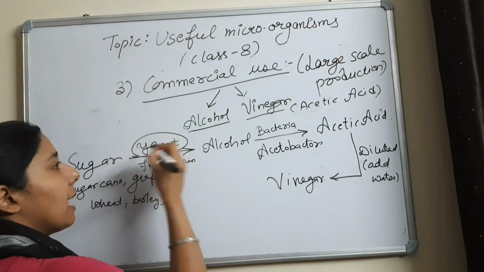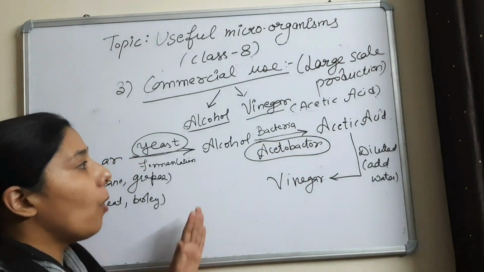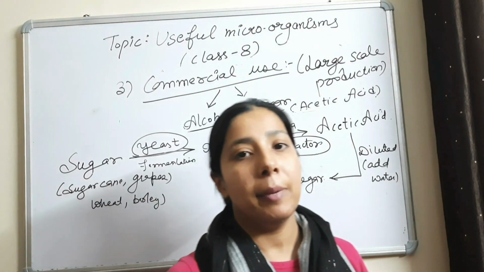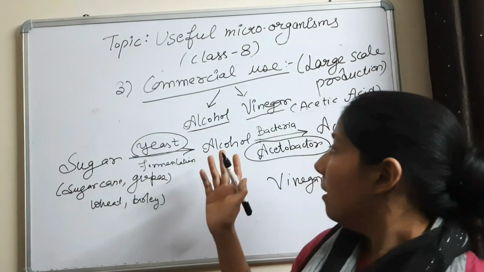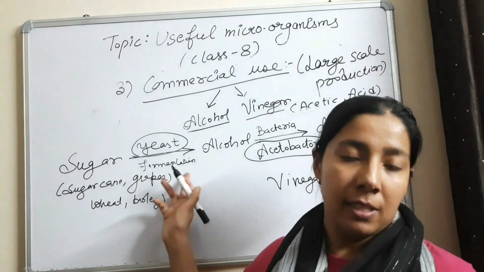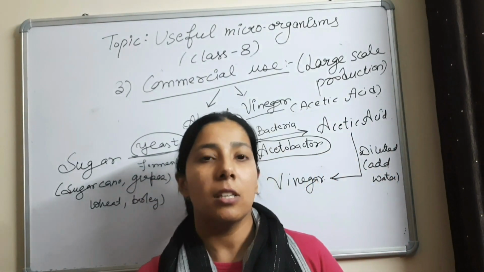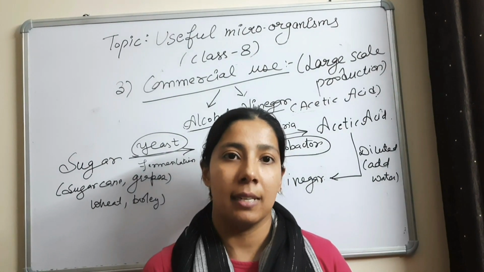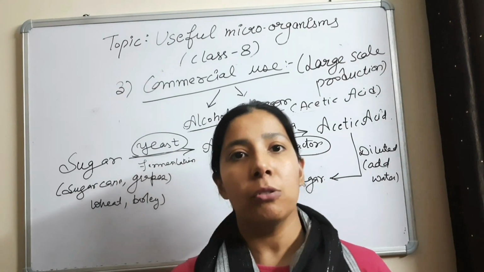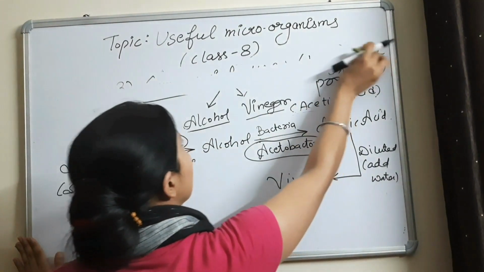Fine. So here are the two microorganisms which are used. Basically one is the yeast and the other is a bacteria. The name of the bacteria is Acetobacter. Now the important question from this topic which came in exams from the CBSE point of view is, what is fermentation? They simply ask you what is fermentation. So what is fermentation? Fermentation is conversion of sugar to alcohol by the action of yeast. Fine. So let's go to the fourth point.